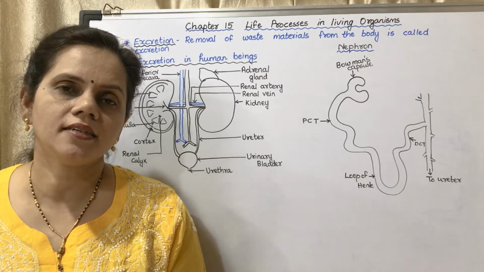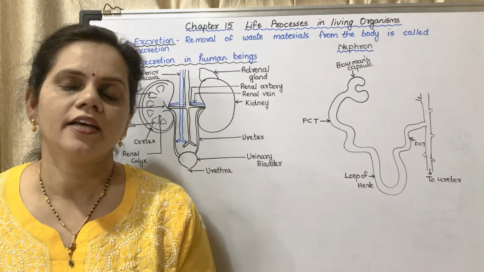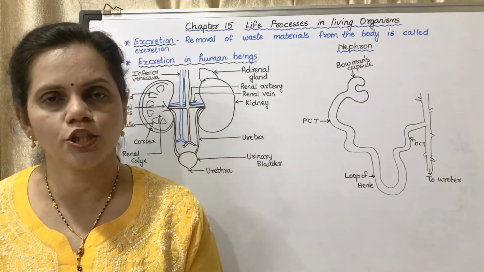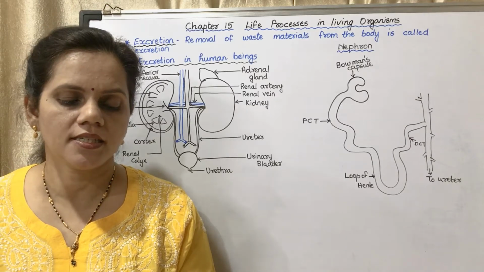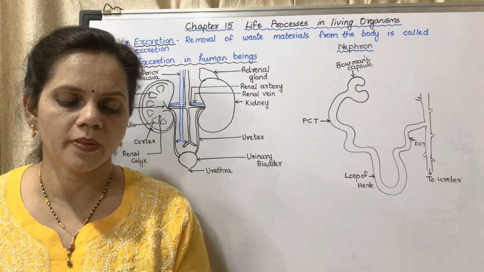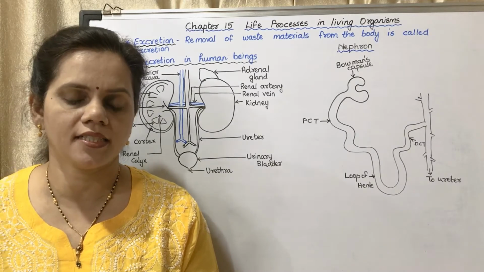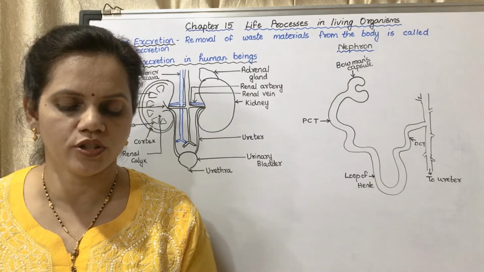So the excretory products of plants are useful to us also. If you are having a question on excretion in plants, you have to write that complete paragraph. Excretion is a simpler process in plants than in animals. There is no special organ or system for excretion in plants. Gaseous substances are given out by diffusion.